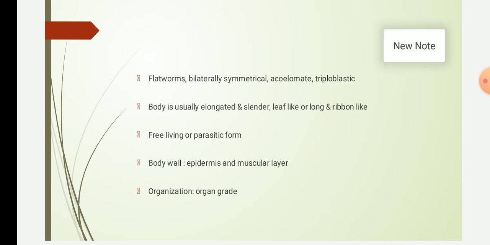Here they possess bilateral symmetry, that is, the body can be split into two equal halves by only one plane. In this symmetry the body parts are arranged on the two sides of the central axis.